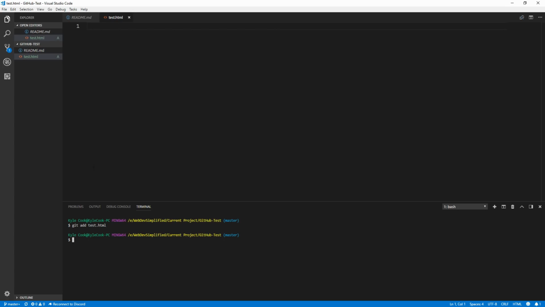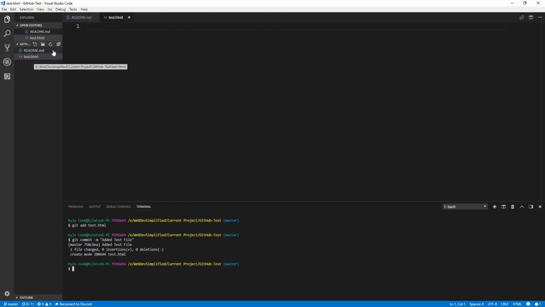And then lastly, if we want to commit this change, we can type git commit, and then we need to add a message to this. So use -m to say that we're adding a message, and then in quotes, put whatever message you want, such as "added test file", and then hit enter. And this will add this file to our repository, and you'll see that it is no longer green anymore because it is being tracked by Git and is in an actual commit.